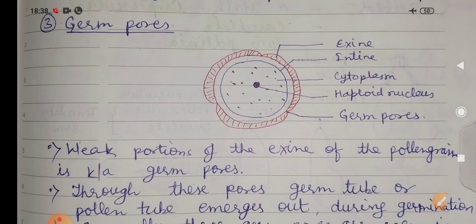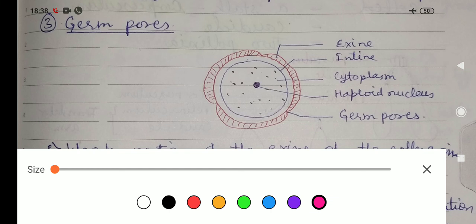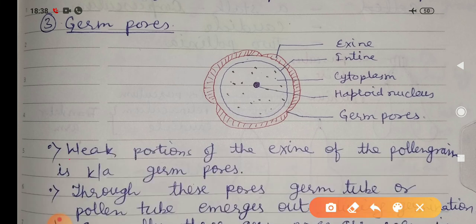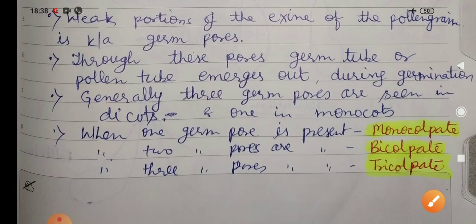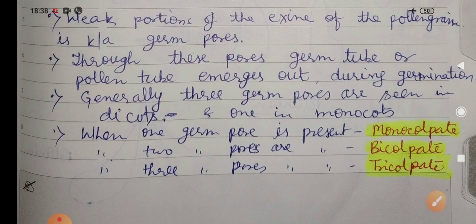Now the next point is germ pores, a very important point. What is a germ pore? The weak portion of the exine of a pollen grain is known as a germ pore. Through these pores, the germ tube or pollen tube arises.